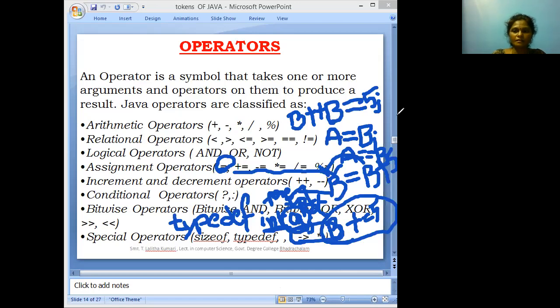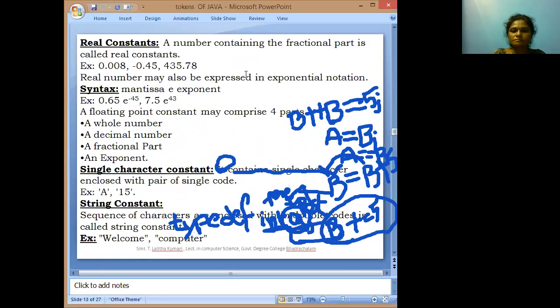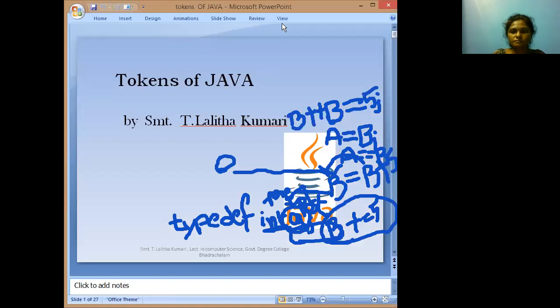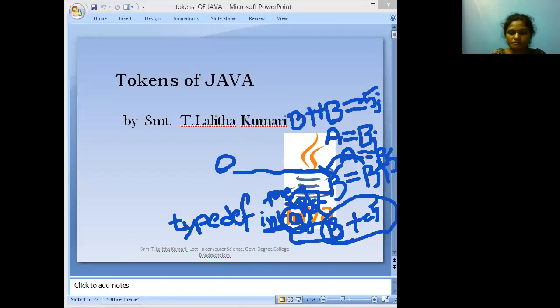Once again, Java tokens. One second. And stop sharing.